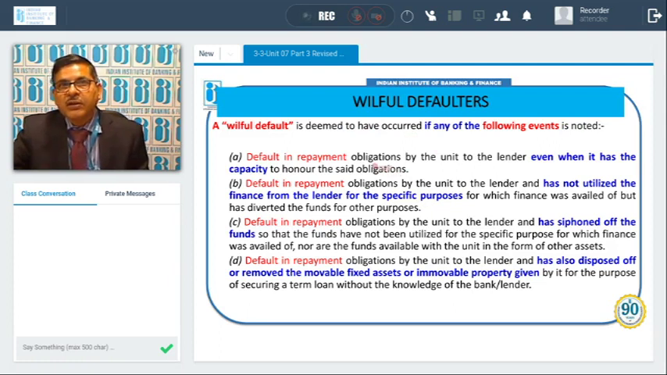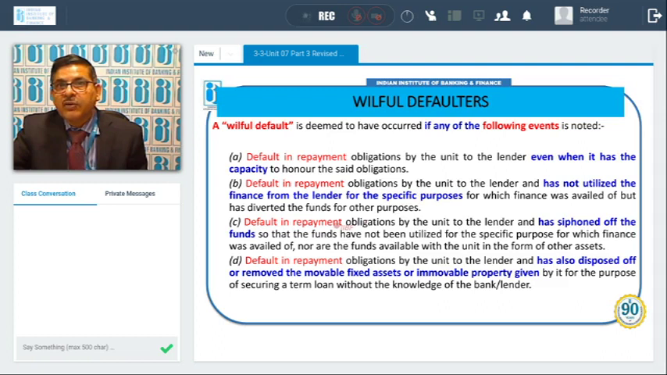What are these events? In case there is a default in repayment obligations by the unit to the lender, even when it has the capacity to honor the said obligations. A unit is having the capacity to repay, but they are not repaying. Intentionally, they are defaulting. So they will come under willful default. Second is default in repayment of obligations by the unit to the lender, and it has not utilized the finance from the lender for the specific purpose. The borrower has taken a loan, but it has not used the amount for the specific purpose for which the funds were given. So this will also be called a willful default.